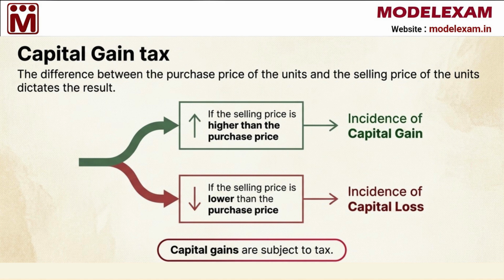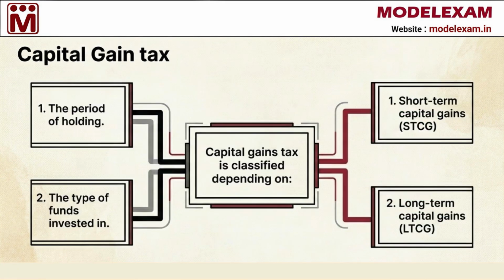Building on that basic definition, the actual result of your sale is dictated by which price is higher. If your selling price is higher than your purchase price, you have achieved a capital gain. But if the selling price is lower than what you paid, you have experienced a capital loss. It is very important to remember that these capital gains are subject to tax under the law. Now that we understand what a gain is, let's look at how the government classifies them, because the tax rate depends on two main things: the period of holding and the type of funds you invested in.